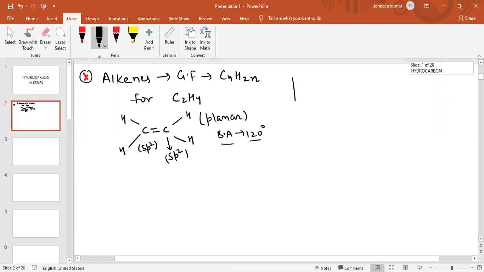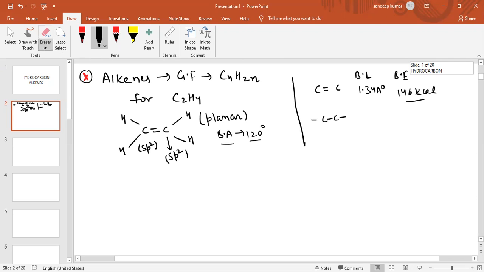Now compare the bond energies. There is a carbon-carbon double bond. The bond length of this carbon-carbon double bond is 1.34 angstrom, while the bond energy of this carbon-carbon bond is 146 kilocalorie.